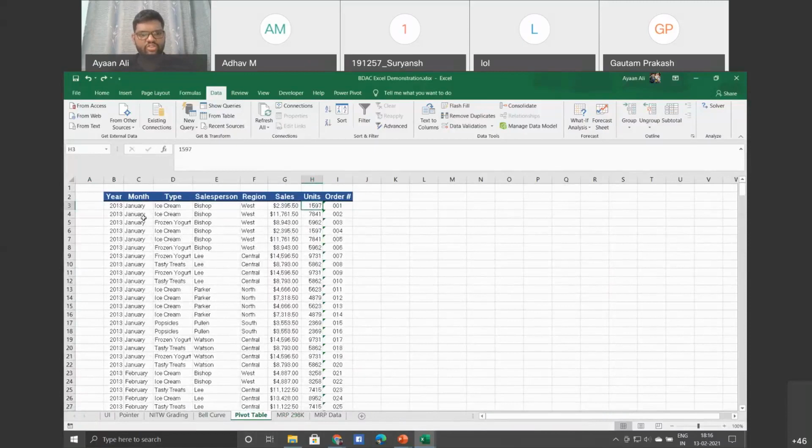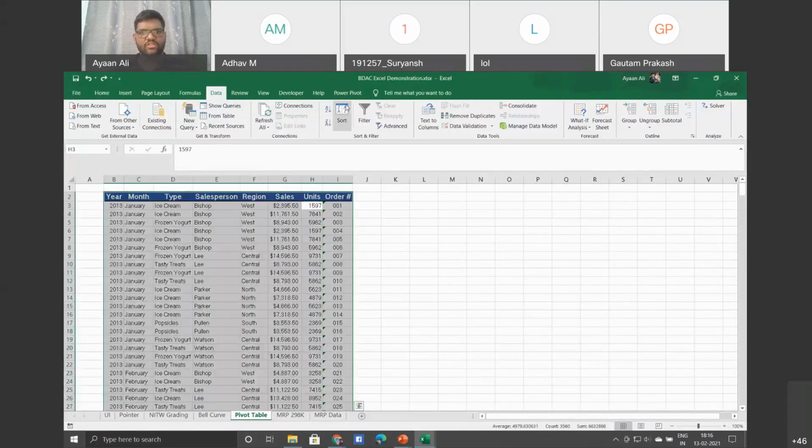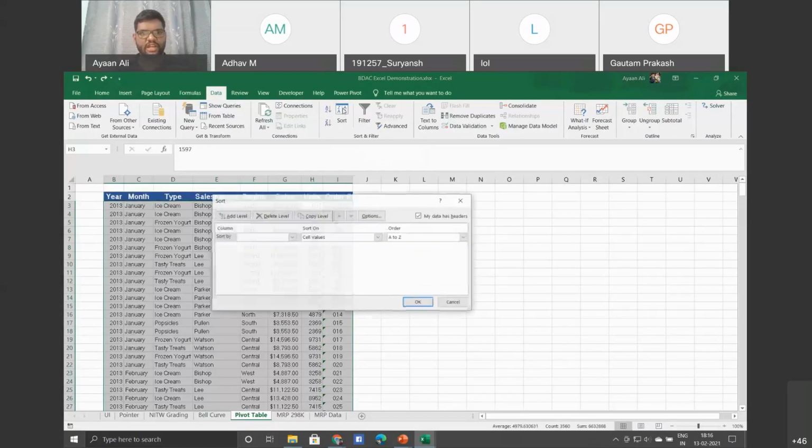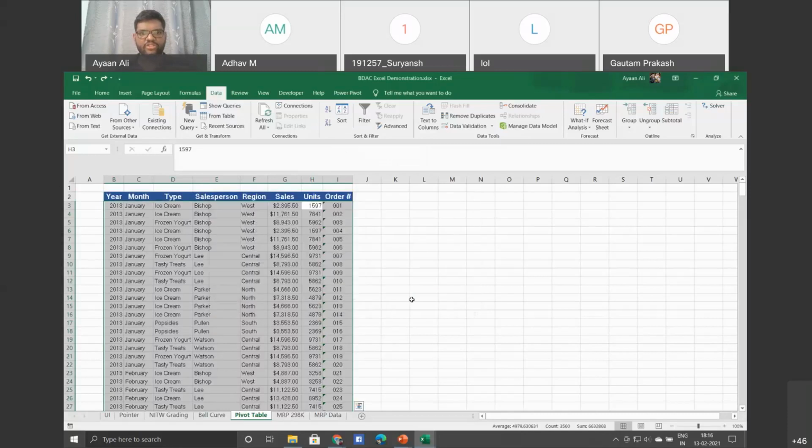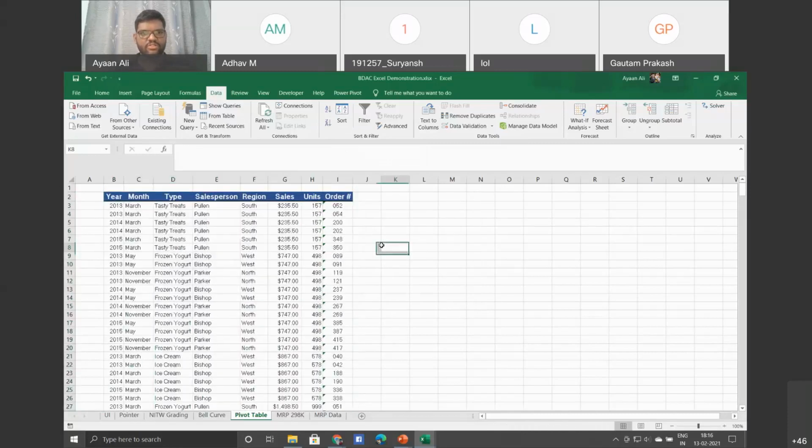But I just want to know in which areas the units were sold the least. So I'll select the data, sort it based on units, smallest to largest. Now you can see that in this specific region the units were less.